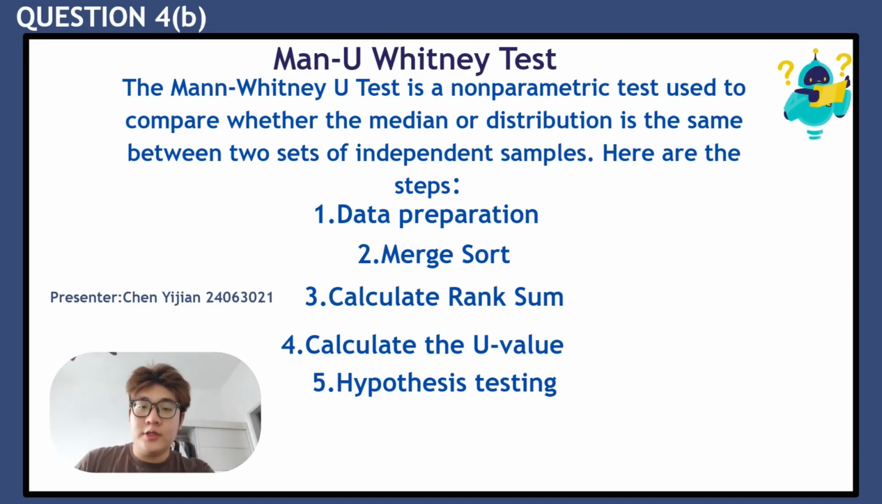Hello everyone, my name is Shenjia and I'm responsible for part B of question 4, the Mann-Whitney U test. The Mann-Whitney U test is a non-parametric test used to compare whether the median or distribution is the same between two sets of independent samples. And here are the steps. First, data preparation. Second, sort the data. Third and fourth, calculate the rank sums and the U-value. The last one, hypothesis testing.